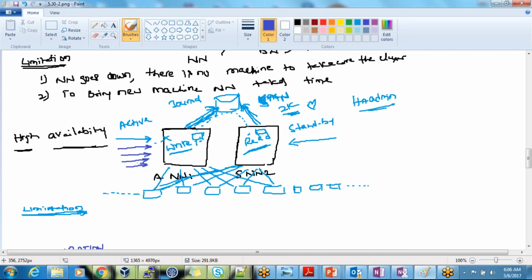I understand, but this machine itself has to maintain all these 1,000 machines, right? Let's take an example. We have a team working on a project, where we have 60 team members. When you have 60 team members, do you feel that only one manager can manage all 60 people?